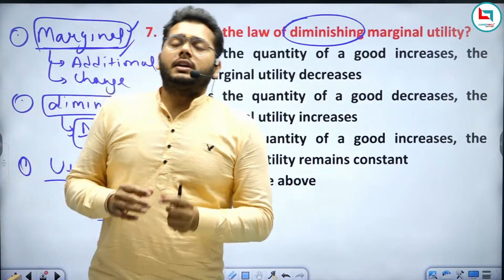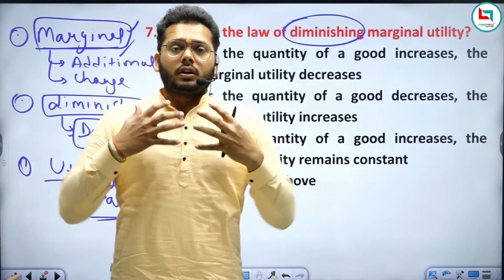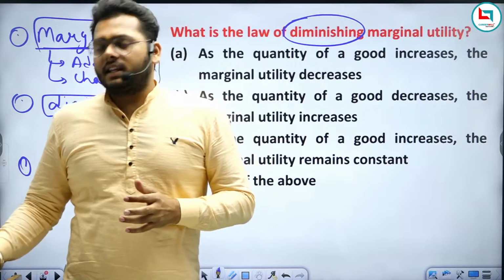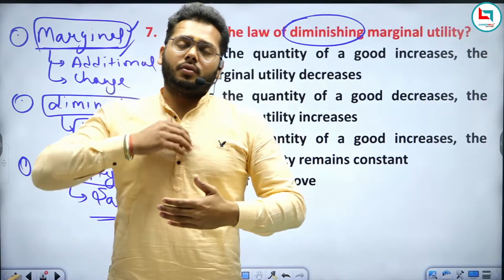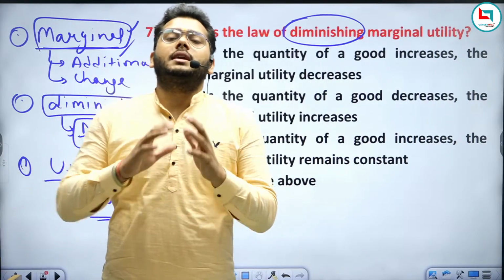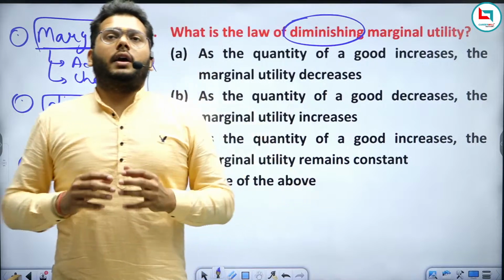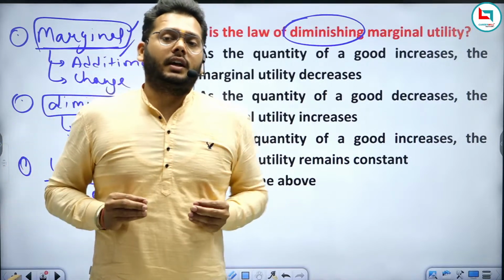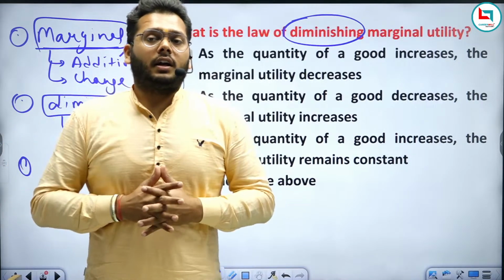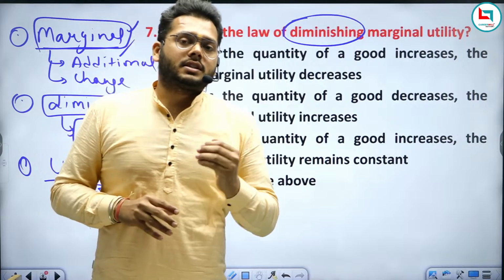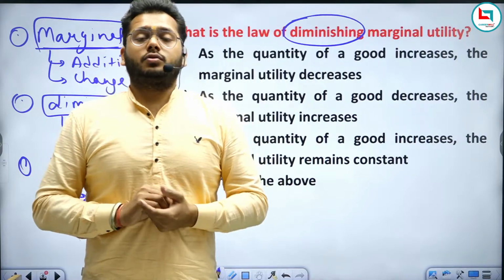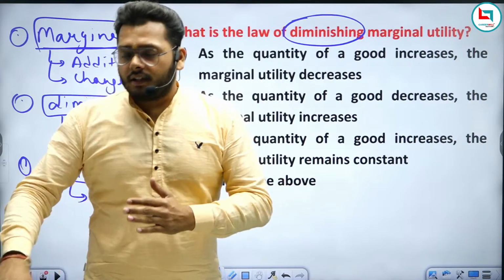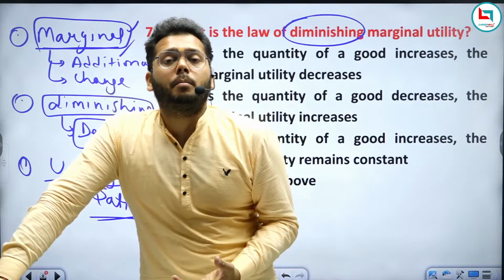Diminishing marginal utility means if you are doing the same thing, or you can say eating the same product. Like if you are very hungry and you start eating food, the first satisfaction will be much higher.